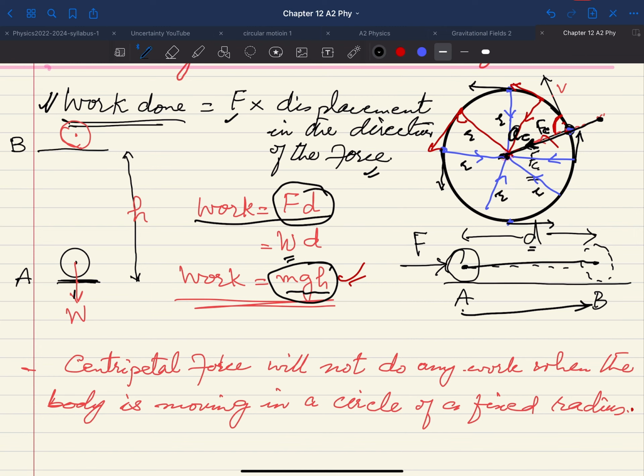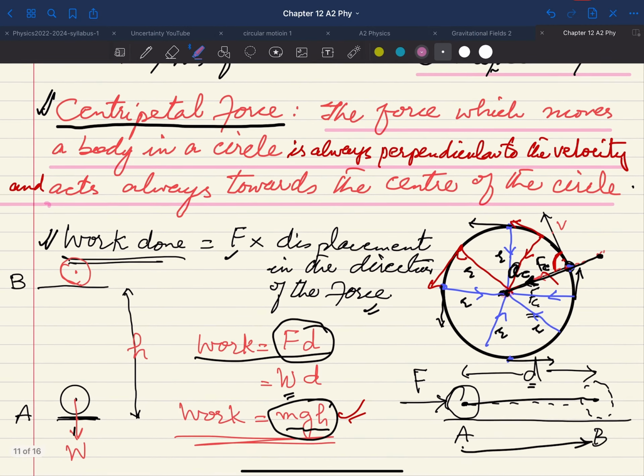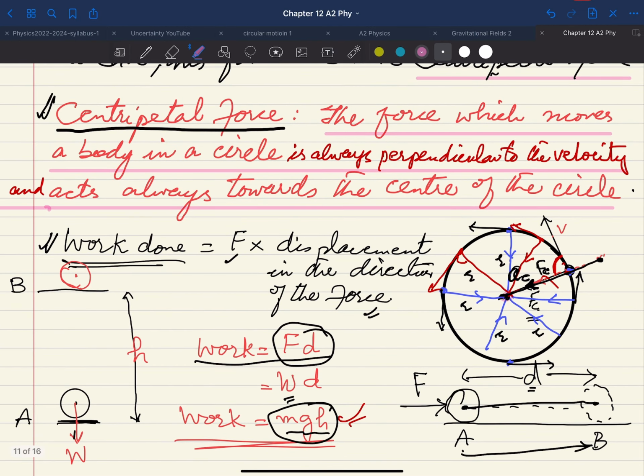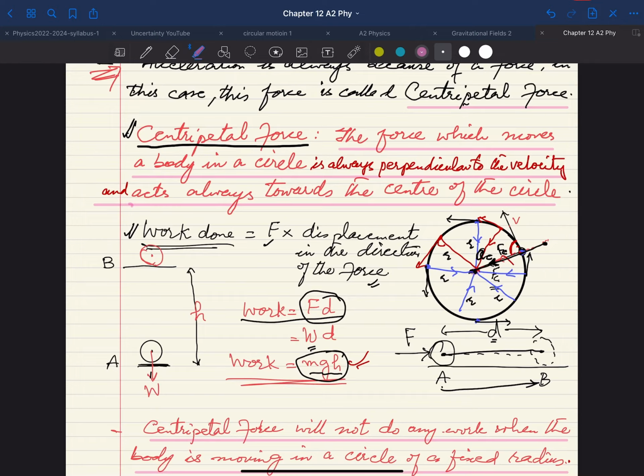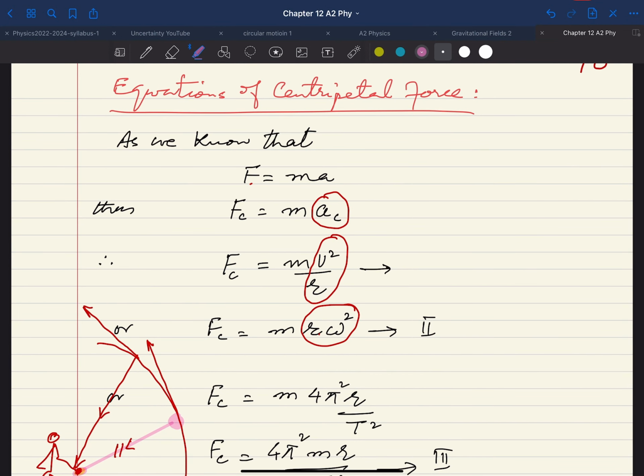So the centripetal force will not do any work when the body is moving in a circle of a fixed radius. This is something you have to remember. This is a very important point as well. Now if you have understood this centripetal force, and I think it's not very difficult, we can now go for the equations of the centripetal force.